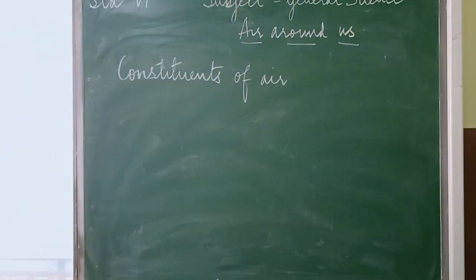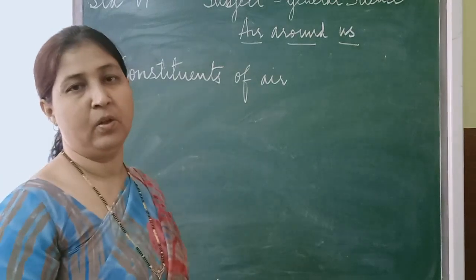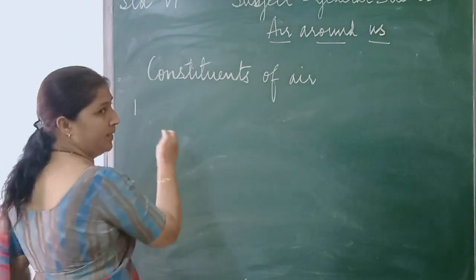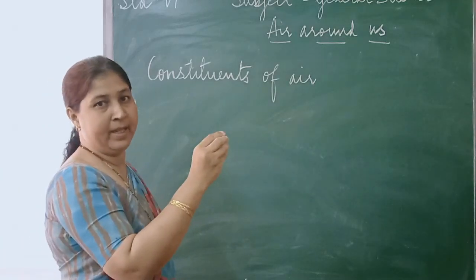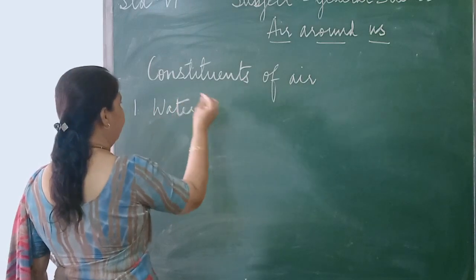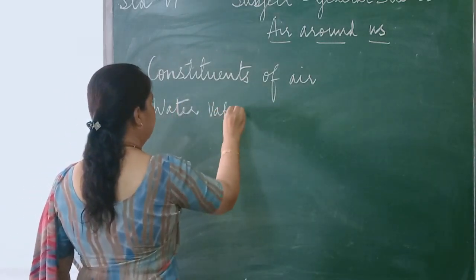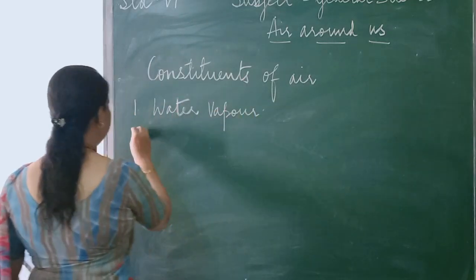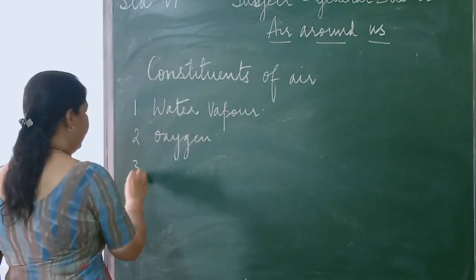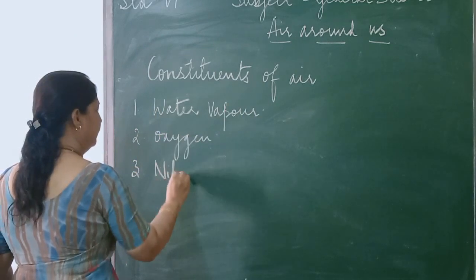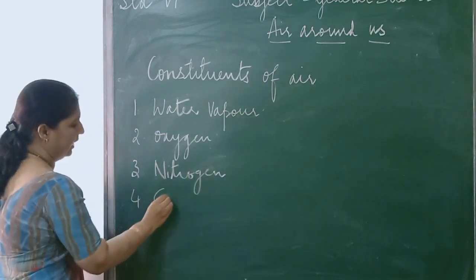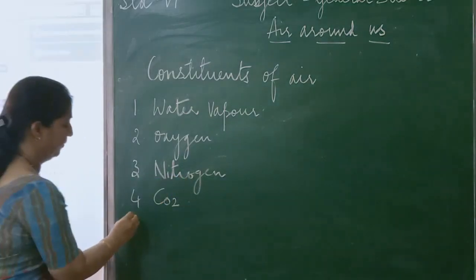Children, now let us study about the components or constituents of air. So first I said, what does air contain? Water vapor, isn't it? The next, oxygen. The next is nitrogen. Then you have carbon dioxide.